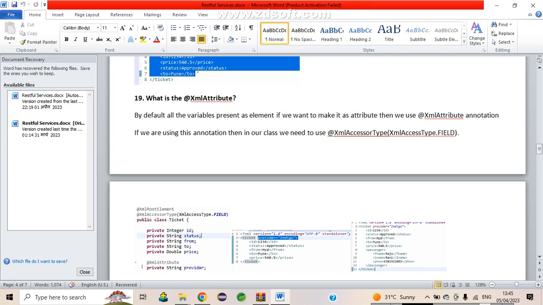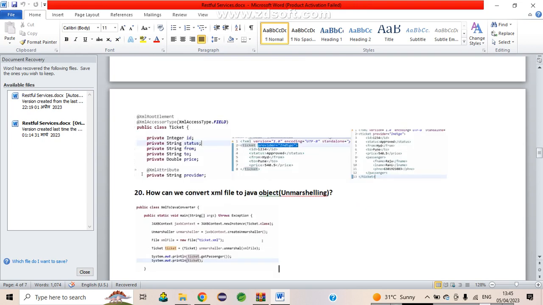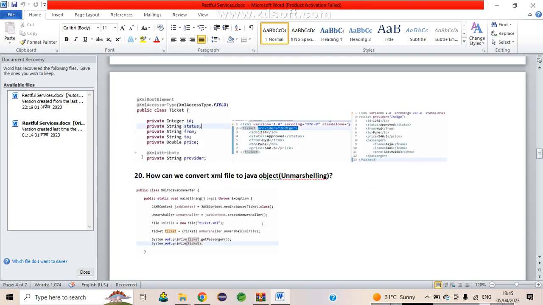If we use any annotation like this, then we use @XmlAccessorType with the value field. Okay, so that is how we convert a Java object into an XML file.